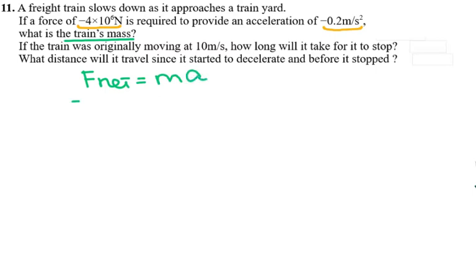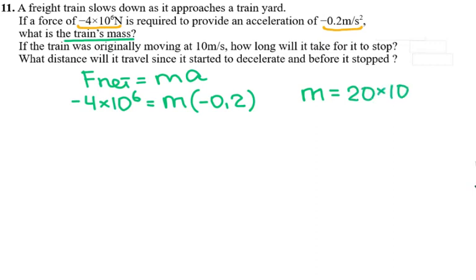The net force is negative 4 times 10 to the 6. It's a stopping force, so that's a negative. And the acceleration is slowing down, so that's negative 0.2. So the mass of the train is equal to, dividing by 0.2 on both sides, 10 to the 6 kilograms.